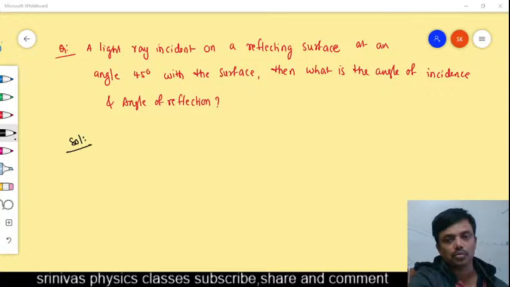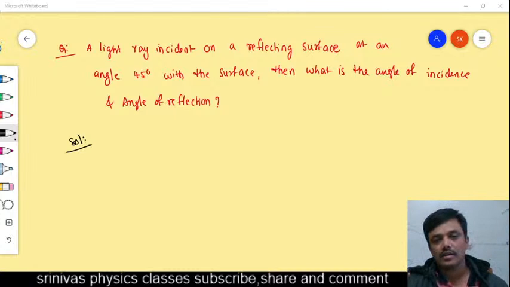Deepak Singh: 45. Priyanka: 45. Any other answer? I am changing the question now. If angle of incidence is... okay, right, it is correct.